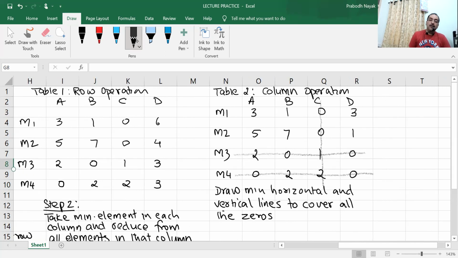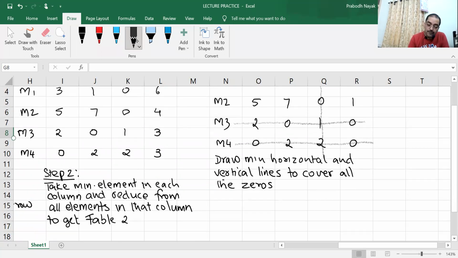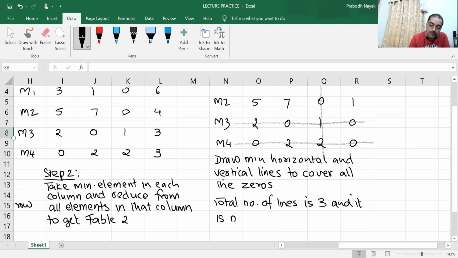There are only 3 lines. Total number of lines drawn are not equal to the total number of rows and columns. Next line write: total number of lines drawn is 3 and it is not equal to number of rows and columns.